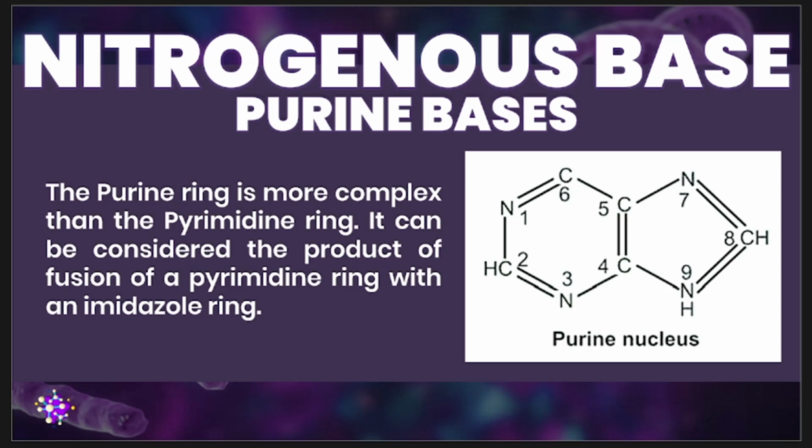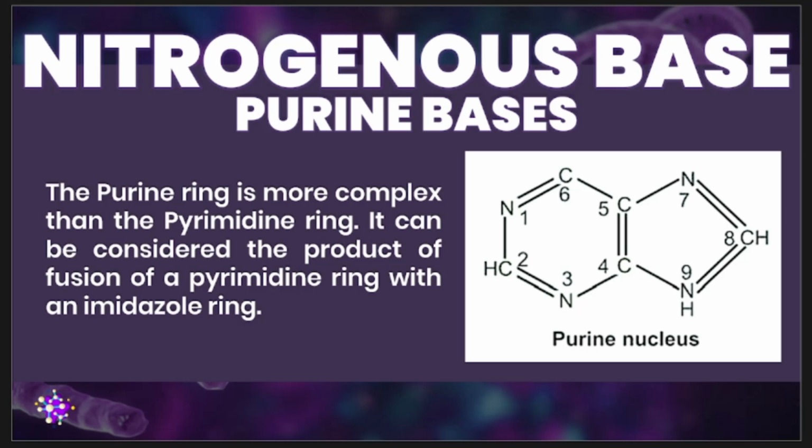Aside from that, we also have to mention the functional groups. So your purine bases, guys, contain more functional groups than pyrimidines. For example, your adenine and guanine, these are, of course, your two purine bases, which are found in your DNA and RNA.